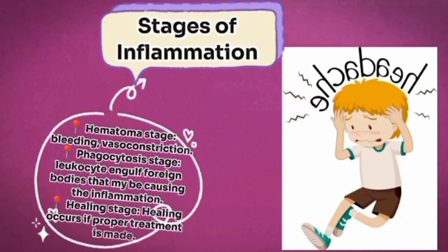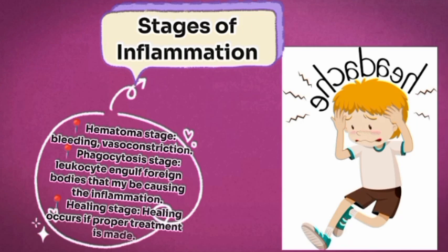Now moving on to the stages of inflammation, we have three major stages of inflammation, and these include the hematoma stage, the phagocytosis stage, and the healing stage. The hematoma stage is characterized by bleeding, vasoconstriction, etc. The hematoma stage is usually at the beginning, the moment you have an injury.